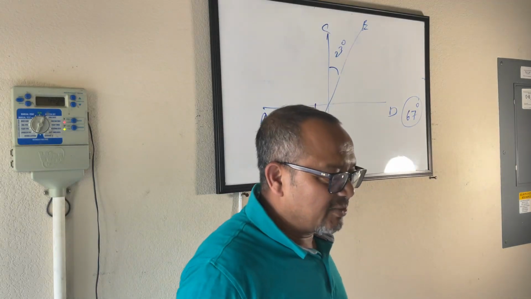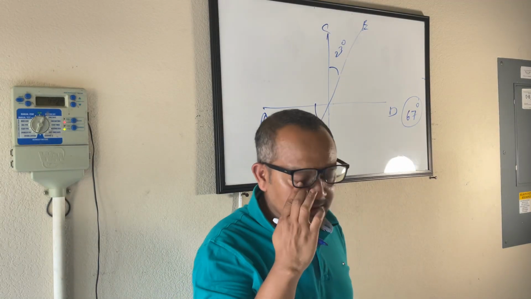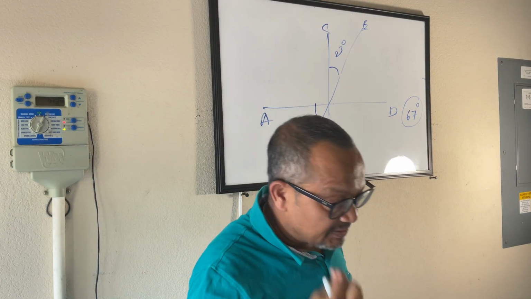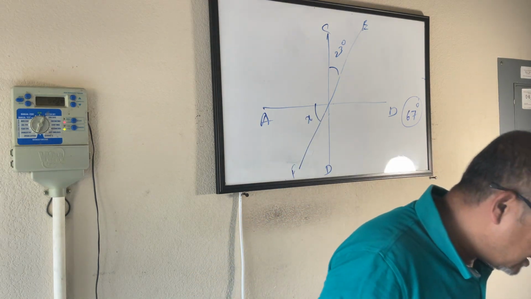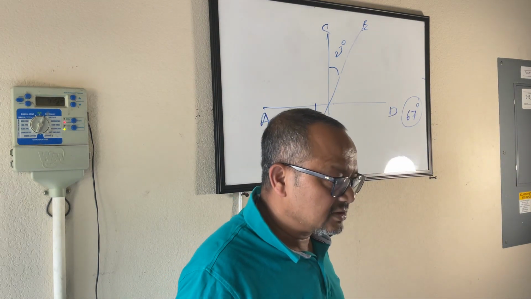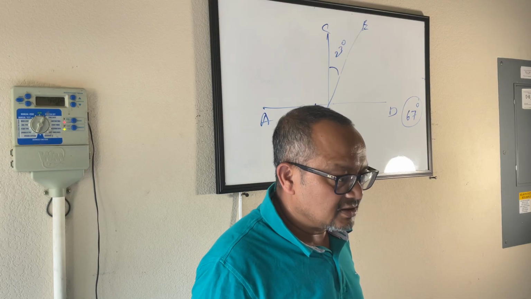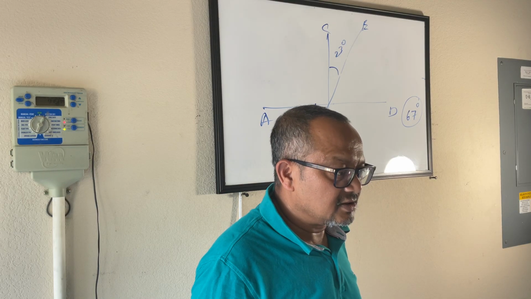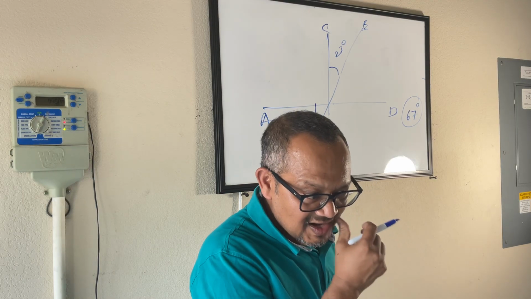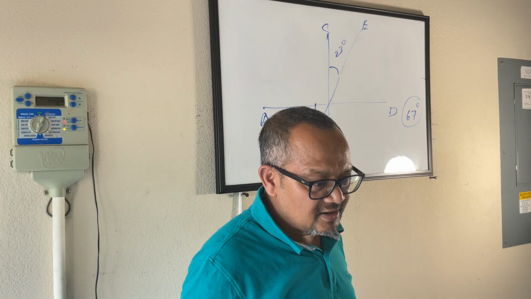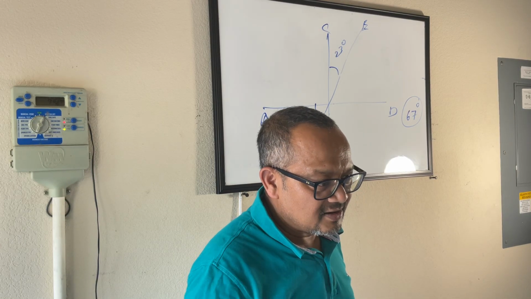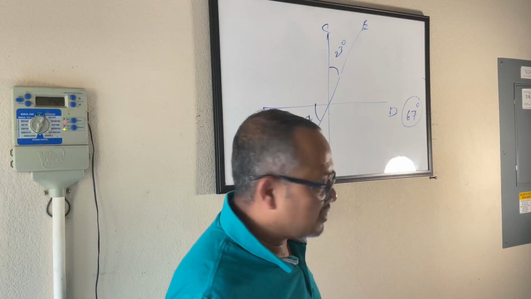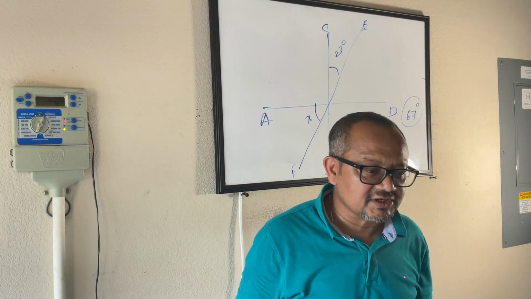Myra got 23. Dikshita, 23, sir. Shaurya, 23. Arihan. I realized that whoever said 67 is officially correct. Okay, you're changing the answer to 67.